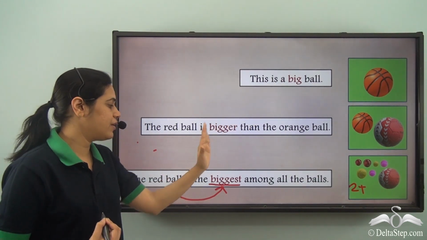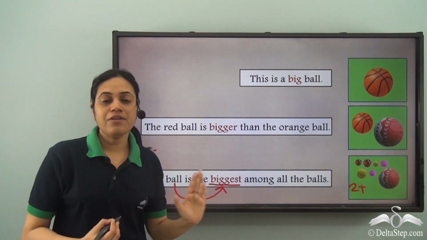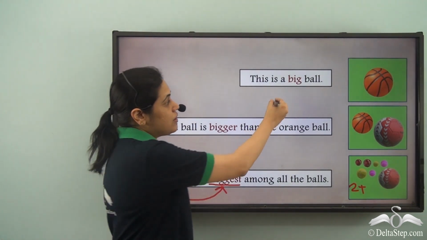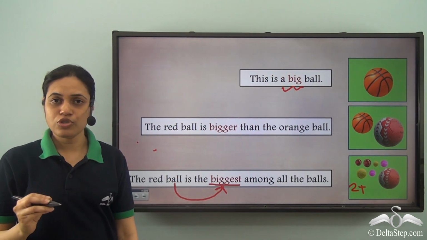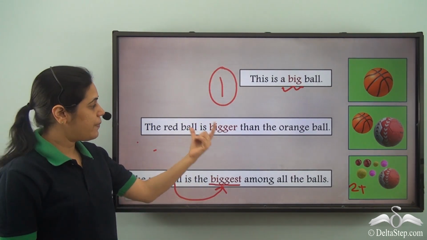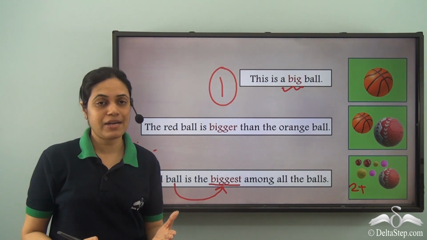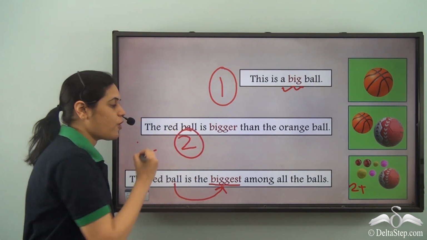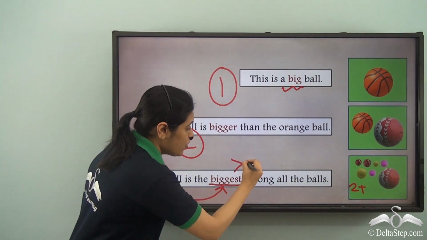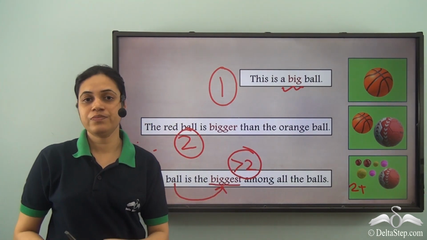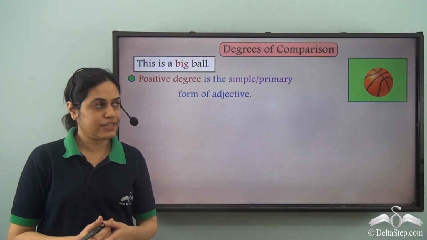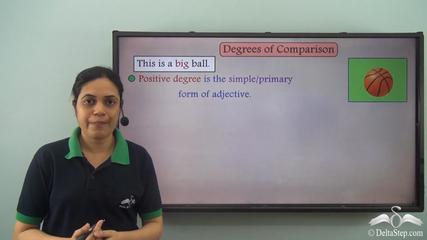So big, bigger, biggest. These are the different forms of the same adjective big, and big is used to show no comparison when there is just one ball. Bigger is used to show comparison when there are two balls, and biggest is used to show comparison when there are more than two balls. Okay. So the three different forms of adjectives are called the degrees of comparison.